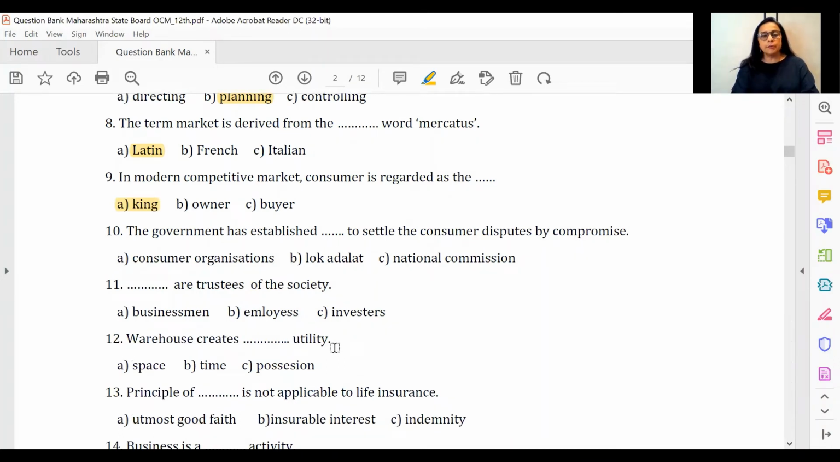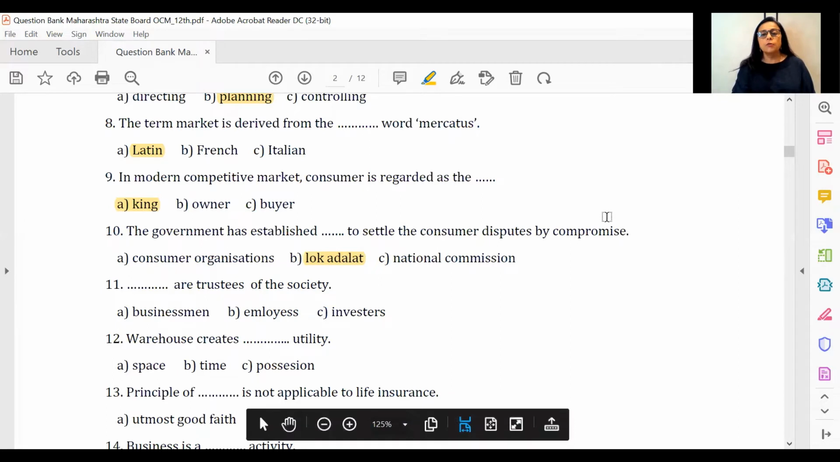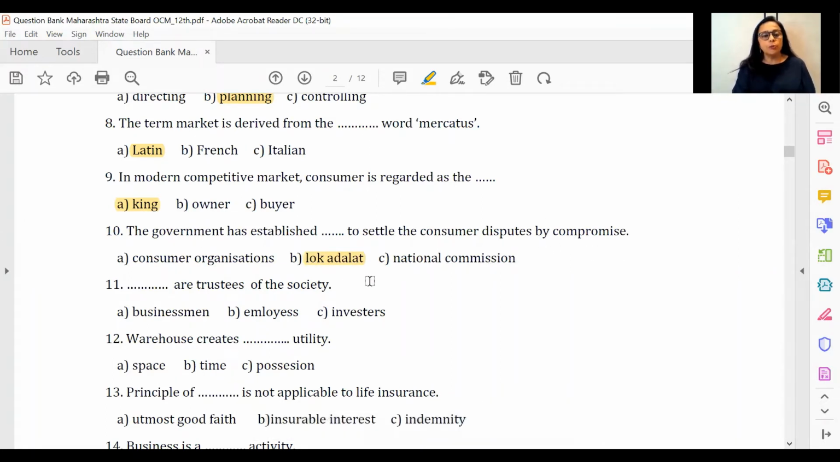The government has established dash to settle consumer disputes by compromise. So this again comes from the chapter of consumer protection. There is a topic where we have 7 ways and means of settling consumer disputes. And under that, the first one you have is Lok Adalat, also known as People's Court. The second most important objective is the word compromise. So under Lok Adalat, please remember, disputes are settled by compromise.